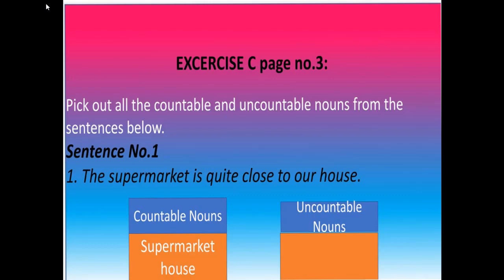Can we count the supermarket in our city? Yes, there are 5 supermarkets in this city. So we can count the supermarket. That's why supermarket is a countable noun. In the same sentence, house is also a countable noun because we can count the house. There are many houses in our street. Countable nouns can be used as singular or plural.